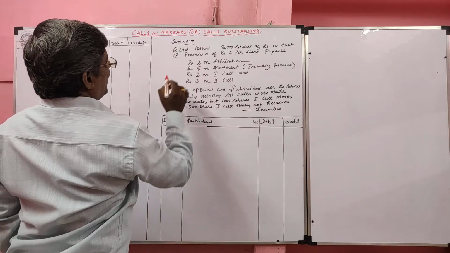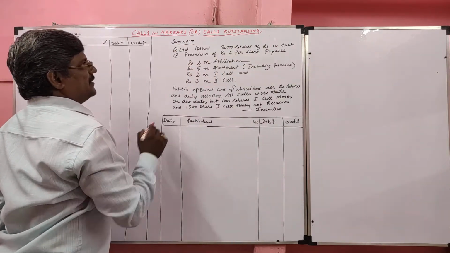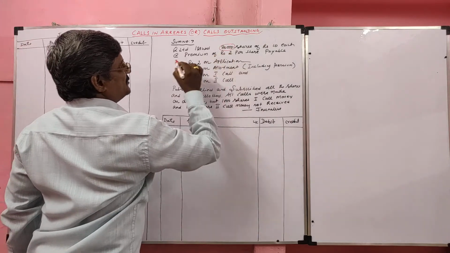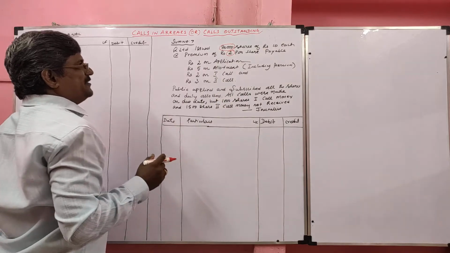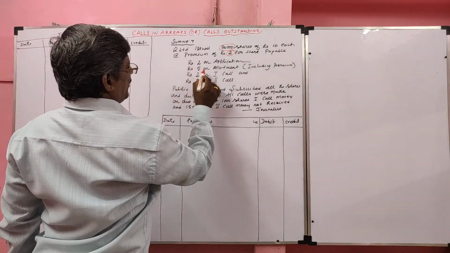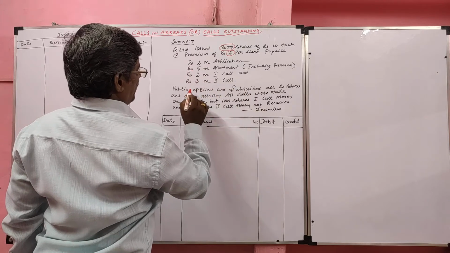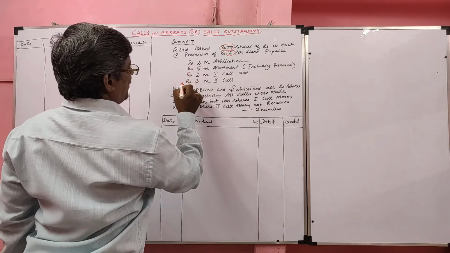Sum number 7. Q Limited issued 80,000 shares of rupees 10 each at a premium of rupees 2 per share. So a 10 rupee share they are issuing at 12 rupees. 2 on application, 5 on allotment, 2 on first call and 3 on final call. Here the company is making 2 calls.